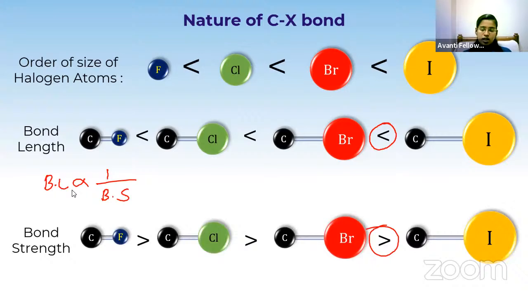If the two atoms are very close to each other, then the strength of that bond will be more, no? So the carbon fluorine bond is strong compared to carbon chlorine, then comes bromine and then iodine. All the three orders, especially the last two, bond length and bond strength order, are very important because they will ask questions like bond length order. So you should be able to answer such questions.